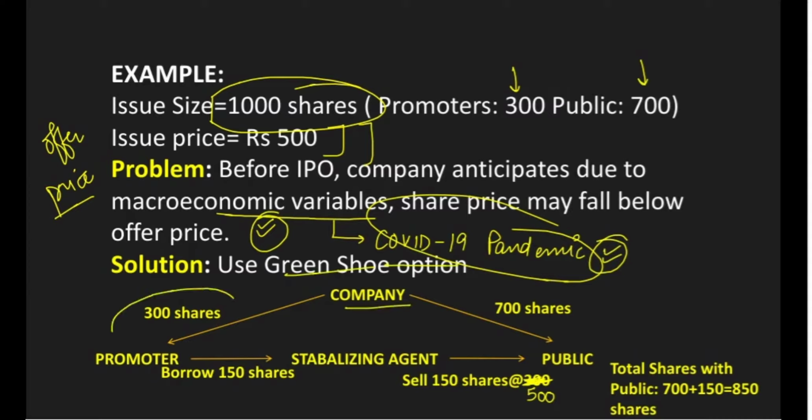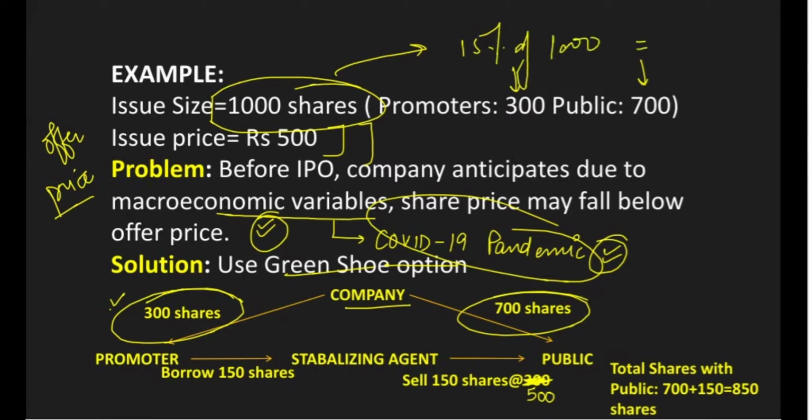The company has issued 300 shares to the promoter and 700 shares to the public, and then 15% of 1000 is 150. This is the maximum amount of shares that a promoter can lend to the stabilizing agent for GSO. Now the promoter has lent 150 shares to the stabilizing agent, and then the stabilizing agent has sold 150 shares to the public at the issue price, which is 500.